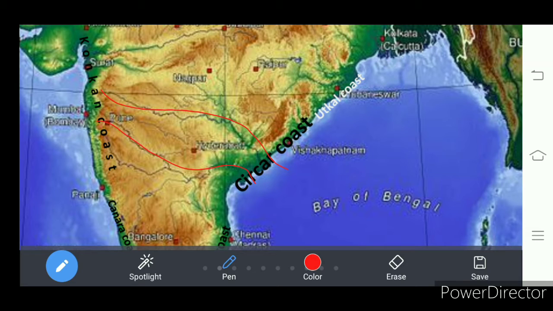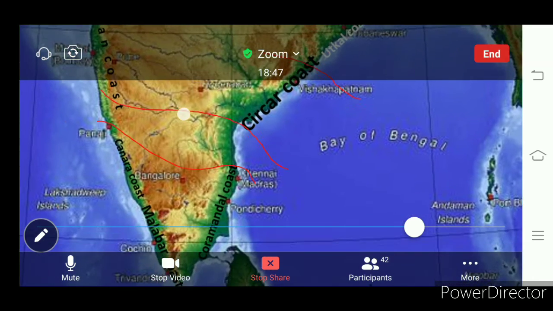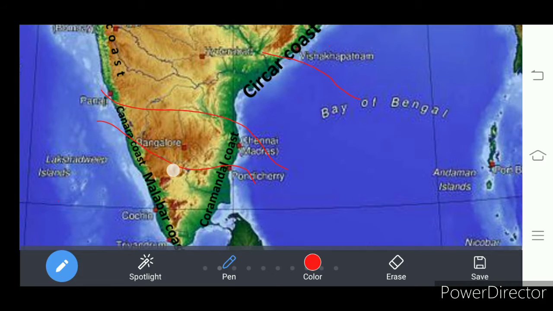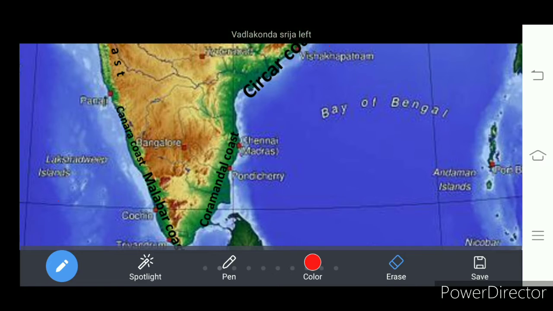Mahanadi in Odisha, and moving further down to the south, we find Kaveri. So these rivers are the reasons for the formation of eastern coastal plains.